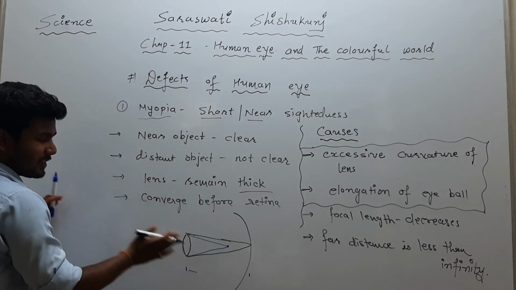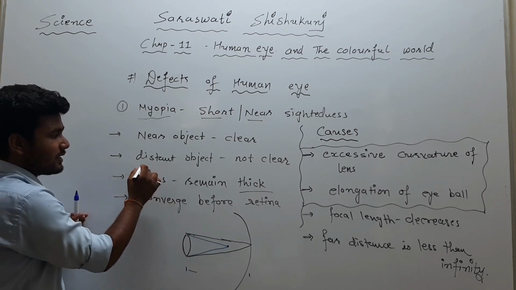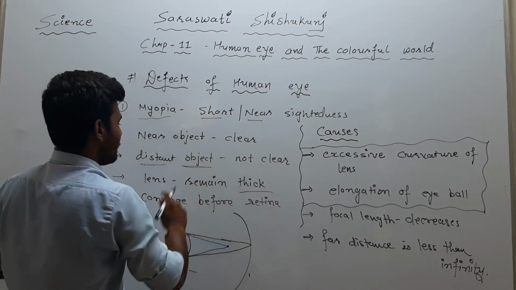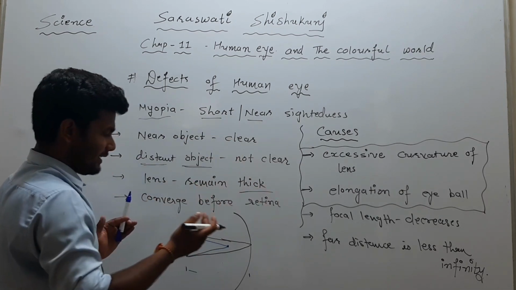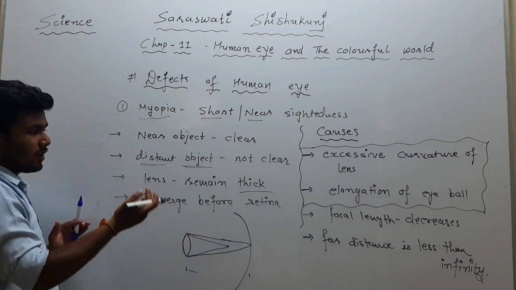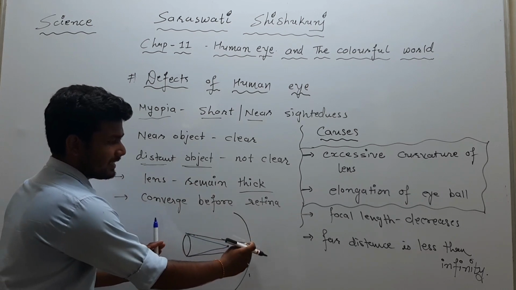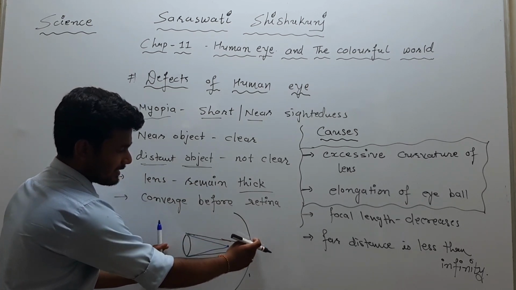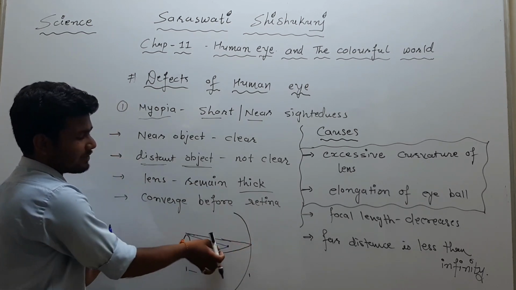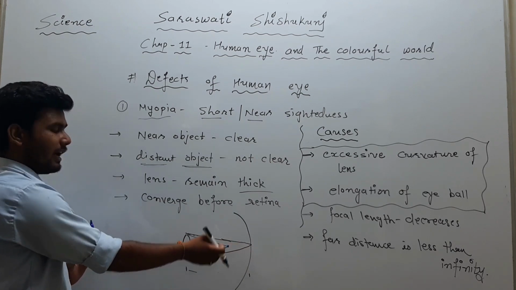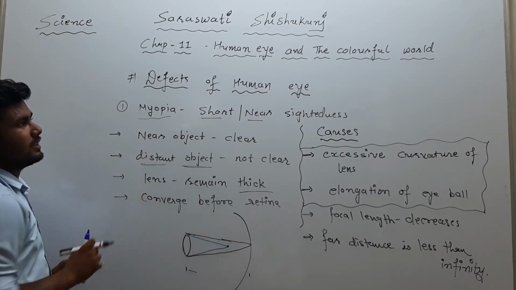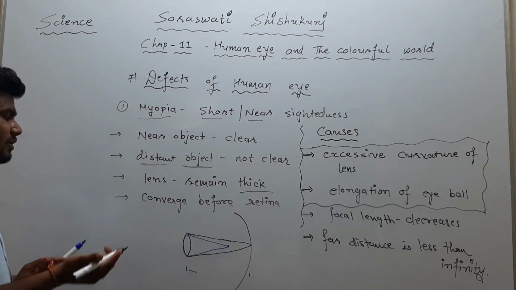But light rays coming from infinite distance, from a distant object, are not seen clearly because the far point is less than infinity, so the light rays converge before the retina, and due to that the defect is caused.